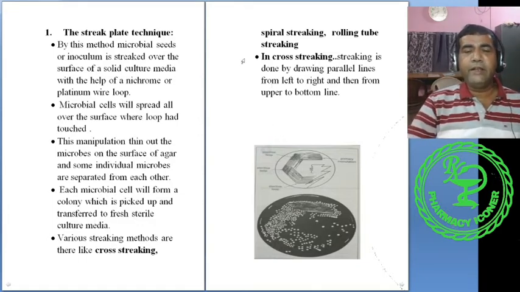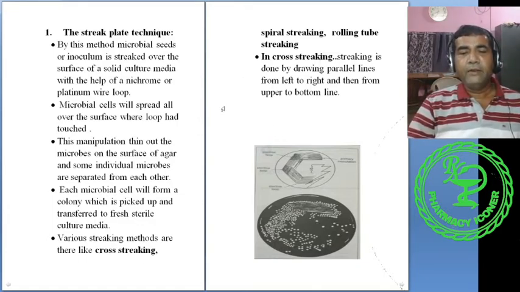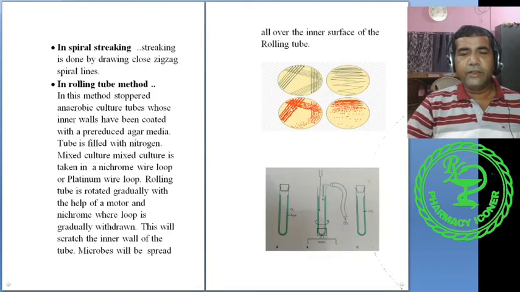Now streaking may be of different types: cross streaking, spiral streaking, and rolling tube. Cross streaking, what is done? This is the cross streaking. The lines are from left to right or right to left and up to down, like this.